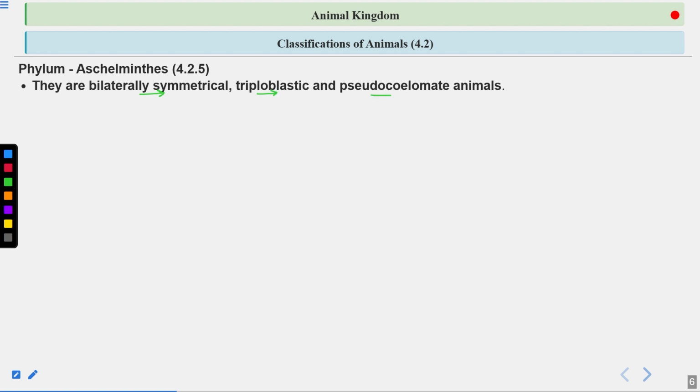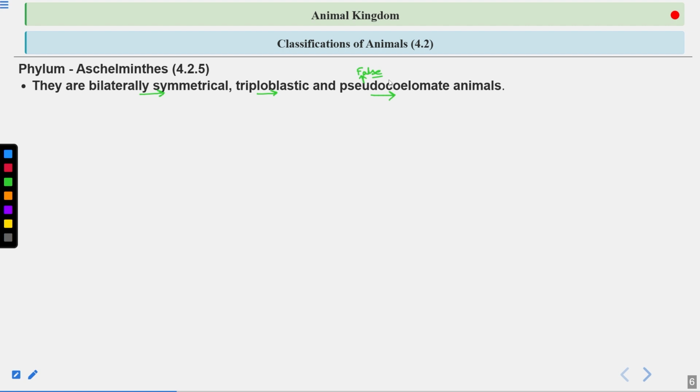Then they are pseudocoelomate. Now what do you mean by pseudocoelomate? Means they have a false coelom. Pseudo means false. They don't have a true coelom. Means their body cavity is not completely surrounded by the mesoderm. So you have to write their body cavity is not completely surrounded by mesoderm. The mesoderm is present in patches, or this mesoderm is incomplete.